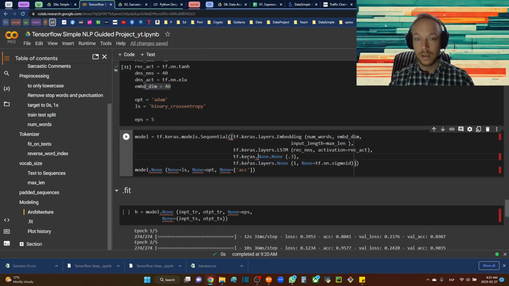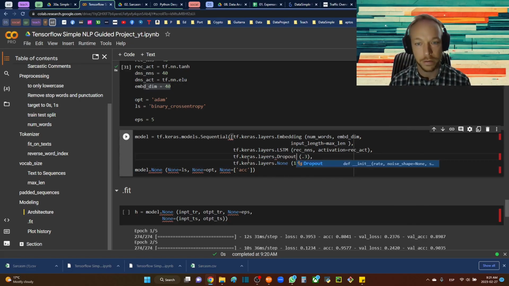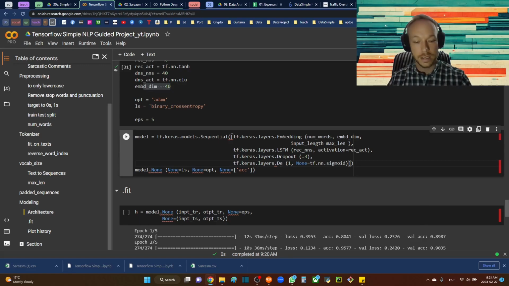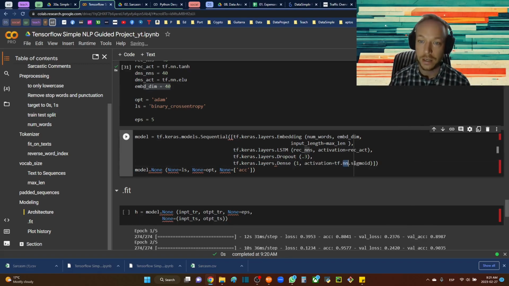Okay. So we're going to do tf.keras.layers.Dropout. This is important just to help prevent overfitting. And in the next one, tf.keras.layers.Dense. And the last layer, we're just going to have a dense layer, and we're going to be outputting one neuron. And our activation on this last layer is going to be tf.nn.sigmoid.